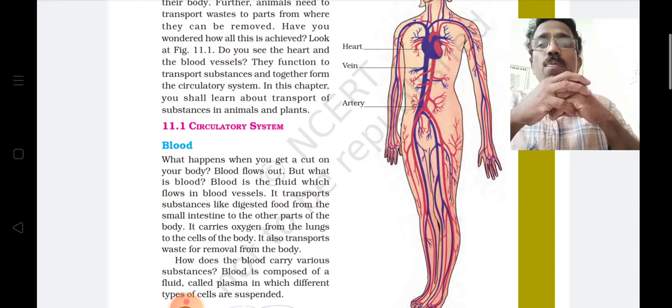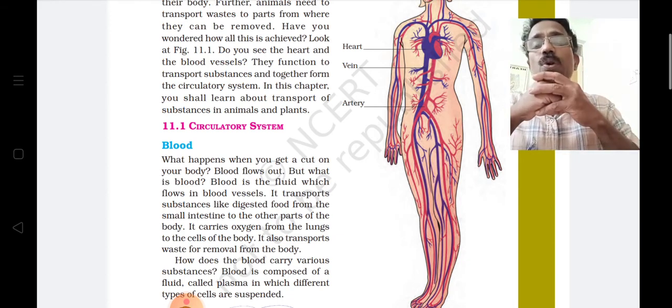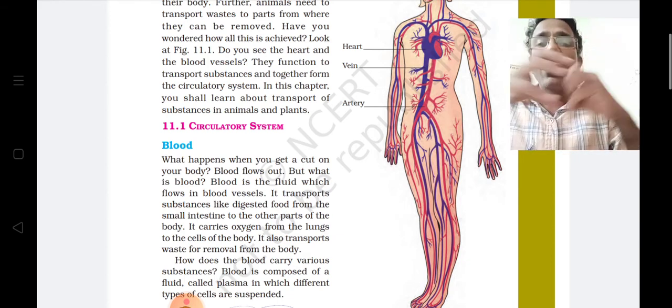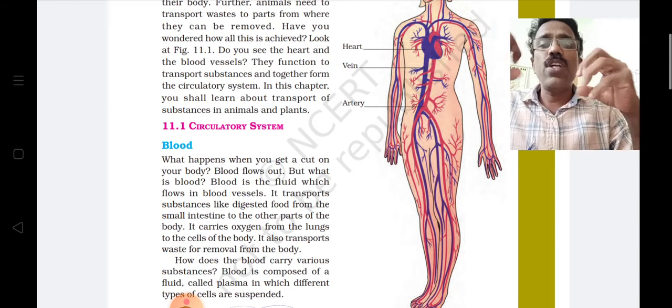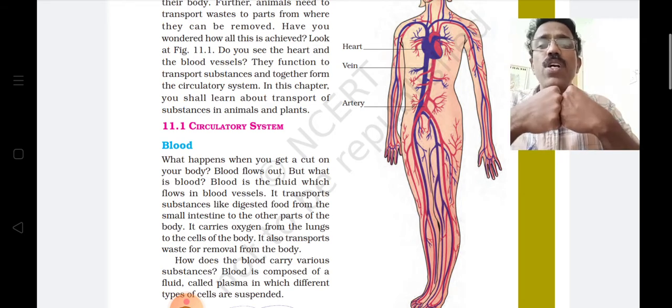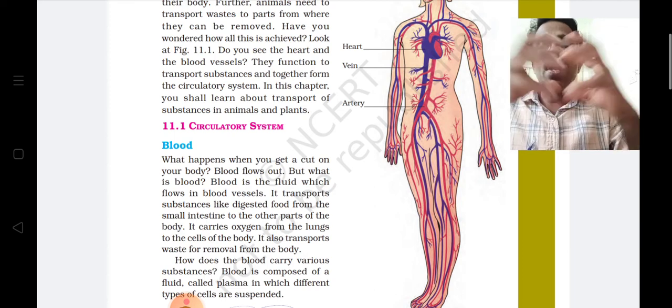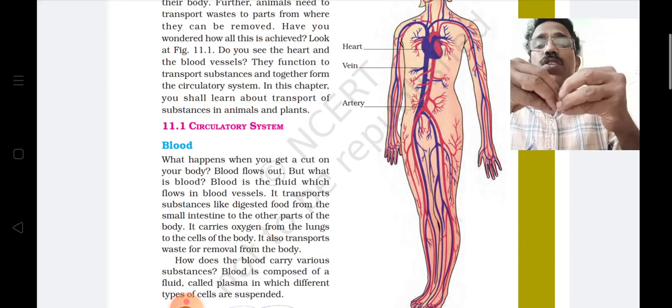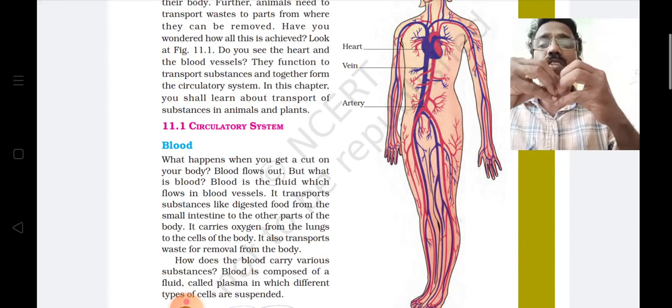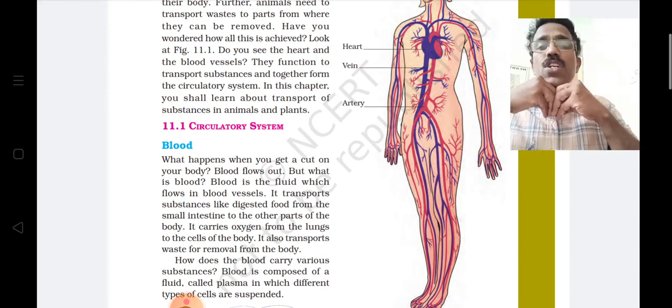Blood also helps in the maintenance of body temperature. നമ്മുടെ ശരീരത്തിൻ്റെ ഊഷ്മാവ് നിലനിർത്തുന്നതിനും ബ്ലഡ് സഹായിക്കുന്നു. Okay, so that is the important function of blood. Now we will study how this blood carries out all these functions. For that we have to discuss the components of blood.